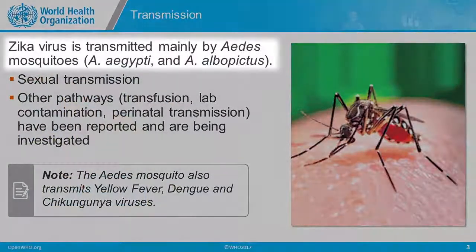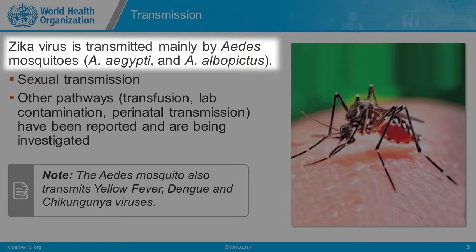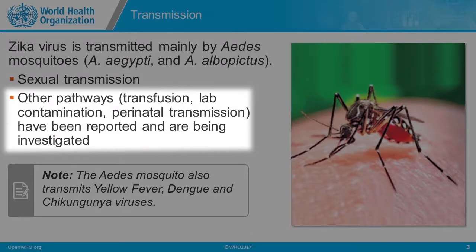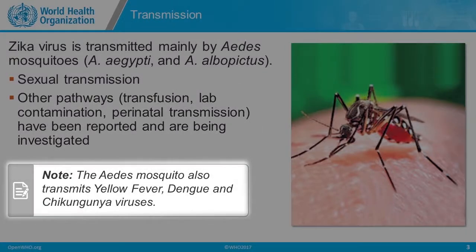Zika virus is transmitted mainly by Aedes mosquitoes, specifically Aedes aegypti and Aedes albopictus. Not only can it be transmitted through the bite of an infected mosquito, but it also can be transmitted sexually. There are other pathways, including transfusion, lab contamination, and perinatal transmission, and all of these types of transmission have been reported in the past, and they're still being investigated. It's important to know that the Aedes mosquito also transmits other viruses, like yellow fever, dengue, and chikungunya.